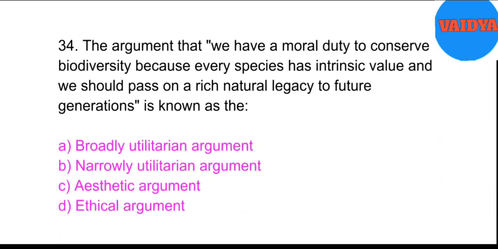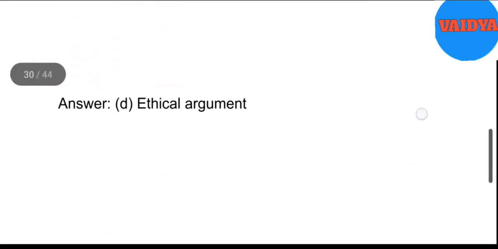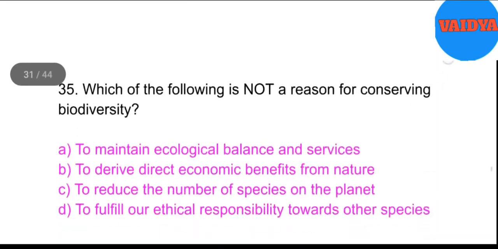34. The argument that we have a moral duty to conserve biodiversity because every species has intrinsic value and we should pass on a rich natural legacy to future generations is known as the A. Broadly utilitarian argument. B. Narrowly utilitarian argument. C. Aesthetic argument. D. Ethical argument. Answer. D. Ethical argument. 35.